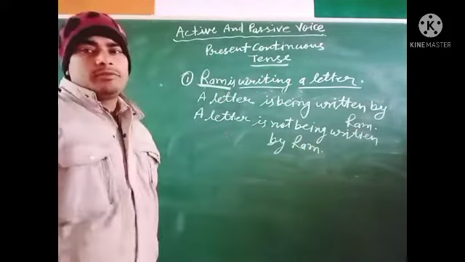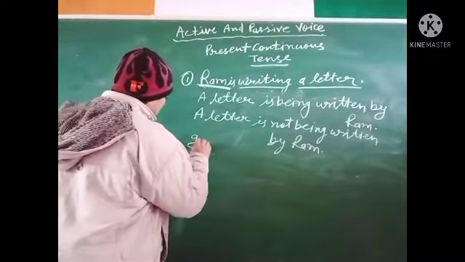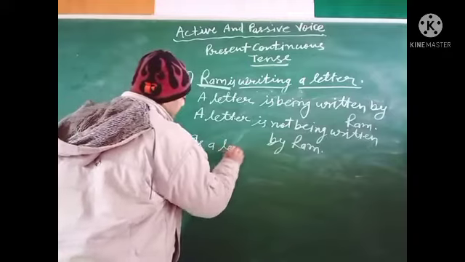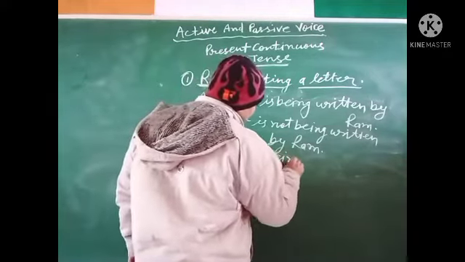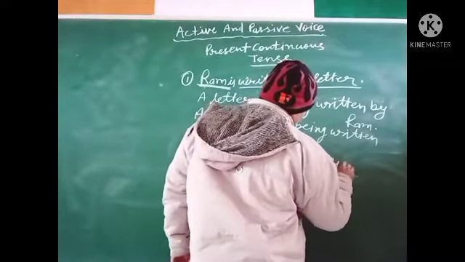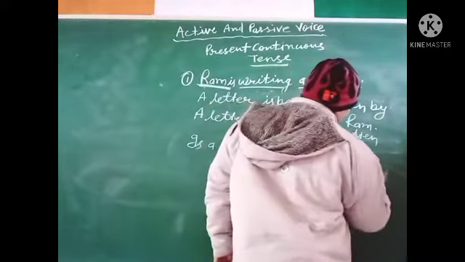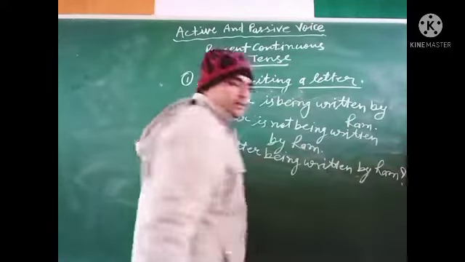This is negative. Interrogative: is a letter being written by Ram? Question.